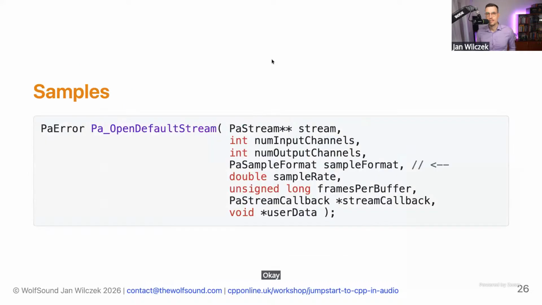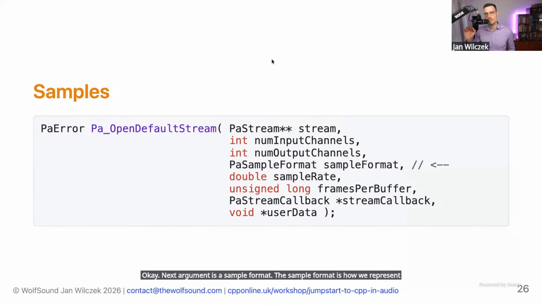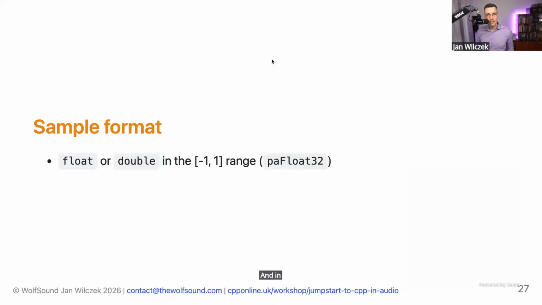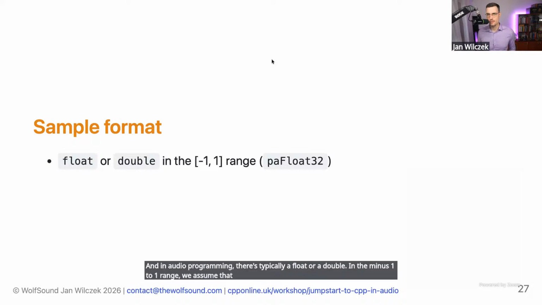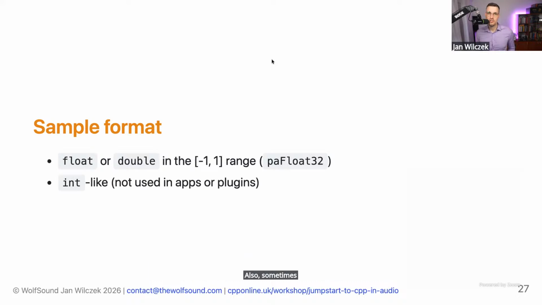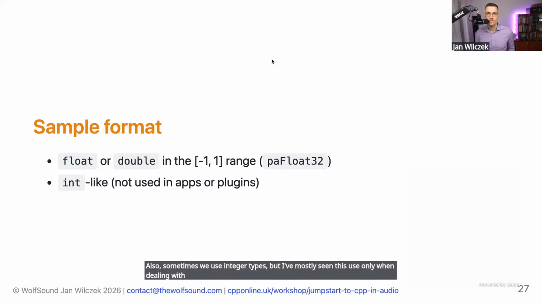Okay. Next argument is a sample format. The sample format is how we represent each sample value in our memory. And in audio programming, there's typically a float or a double in the -1 to 1 range. We assume that it's in this range and it would stay in this range. And in the Port Audio library, we can do this using the paFloat32 constant. Also, sometimes we use integer types, but I've mostly seen this used only when dealing with audio files, basically, not in actual apps or plugins.